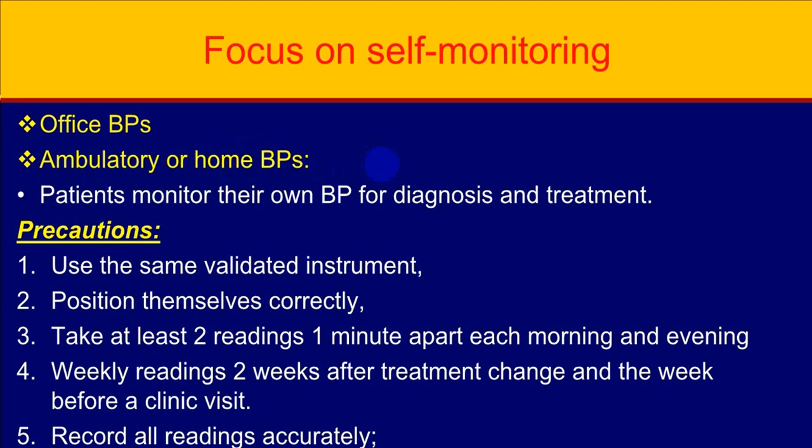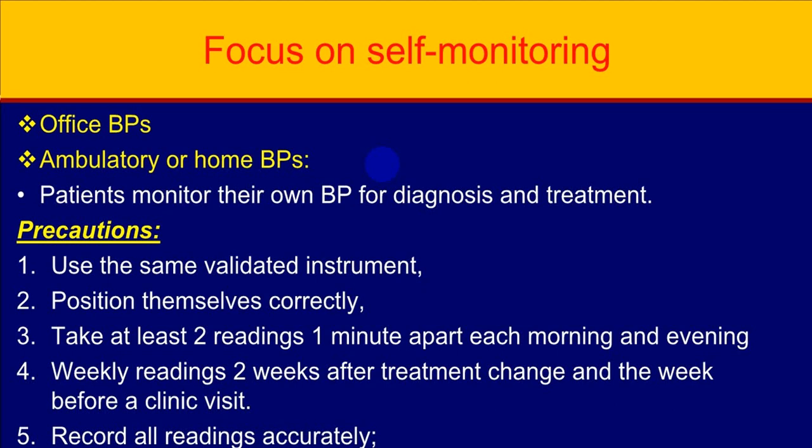It will also help to find out white coat hypertension, because the person will be hypertensive when we go to the office, and at home the blood pressure record will be normal. We label that as white coat hypertension. And if the person, when he goes to the clinic or office, has a normal office blood pressure, and at home the blood pressure record is high, very frequently the early morning blood pressure, that is called masked hypertension.